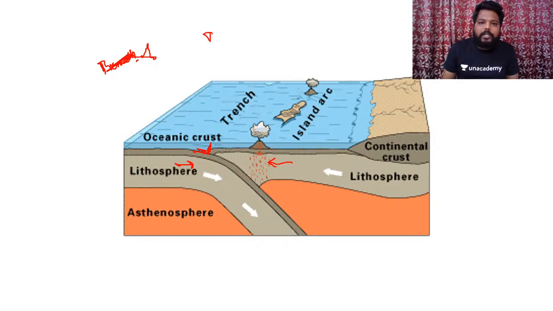So the first point is that a trench would be developed. The second point is that subduction happens and this portion would be melted, and the portion which is melting tends to come out onto the opposite slab. When it comes out onto the opposite slab, we would have volcanic eruption in this zone. The second thing you can observe is volcanic eruption.